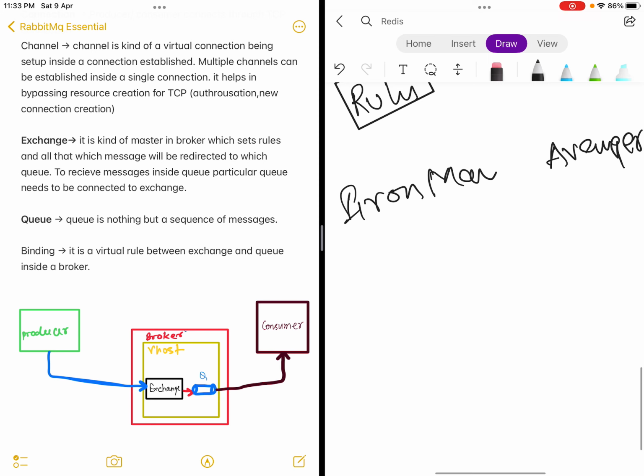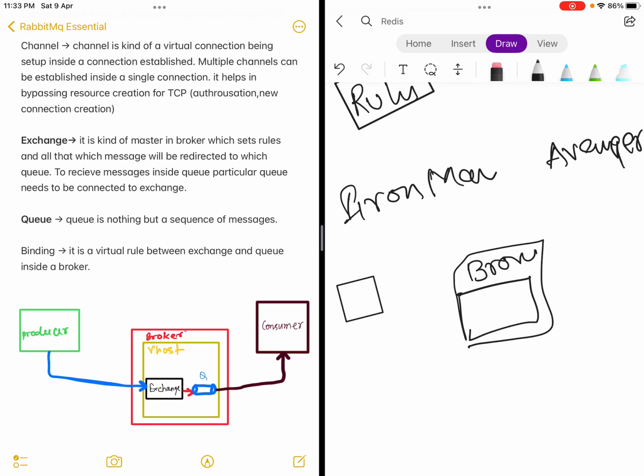Iron Man will produce messages. With the broker we will have a vhost on top of it, which we discussed in our first lecture. Then inside it we will have the exchange. A queue which is created for Avengers will say that it wants Avenger messages,